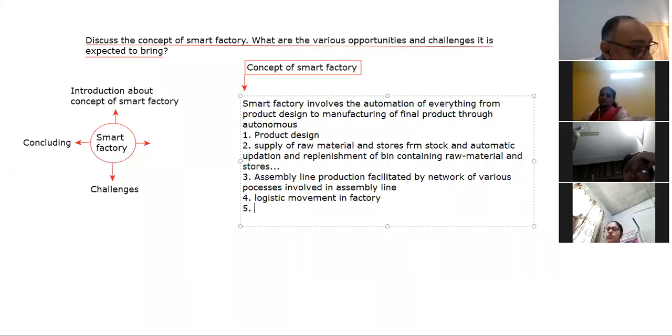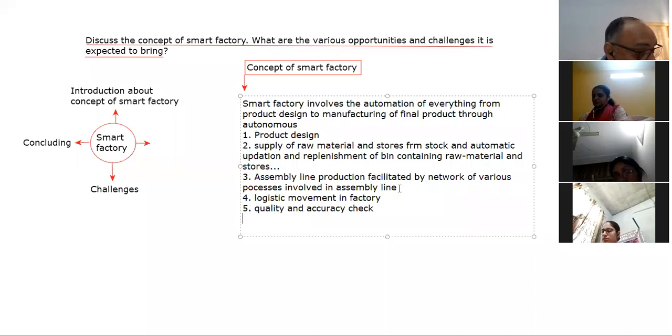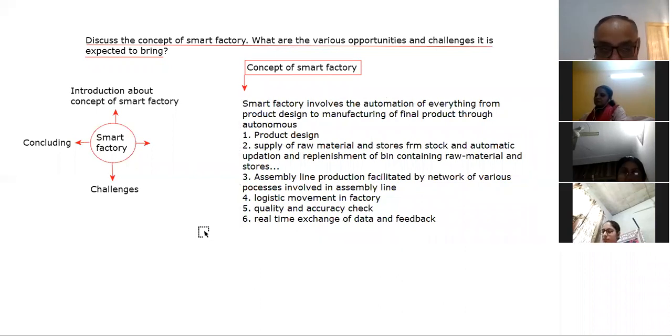Next, quality and accuracy checks will be done by the machines. And next, there is a real-time exchange of data and feedback. This is what the smart factory will involve.